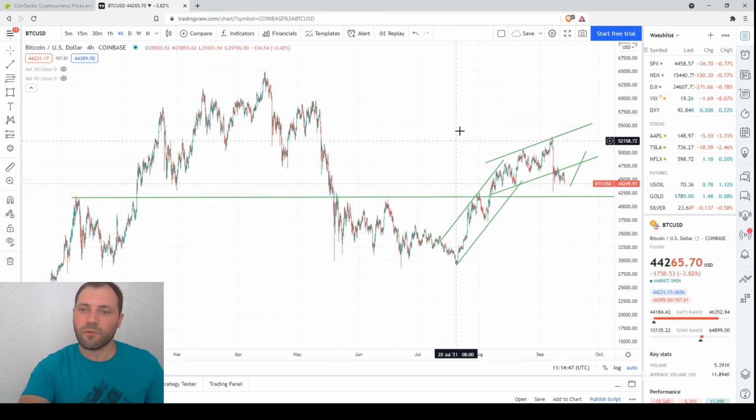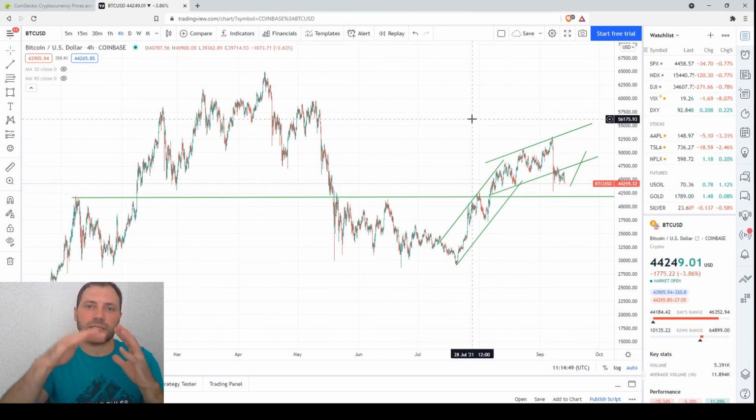But this is for today, fellas. It's obvious that the correction continues. We still don't have bullish signals confirming that the price will rebound.